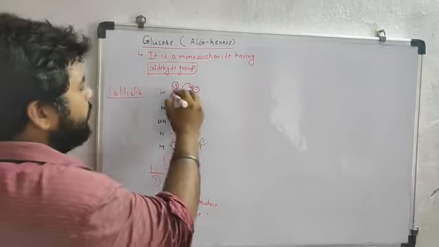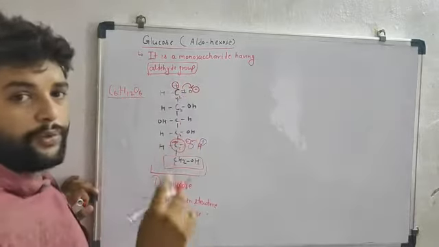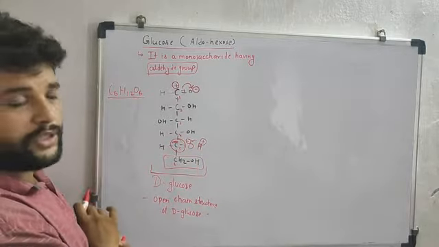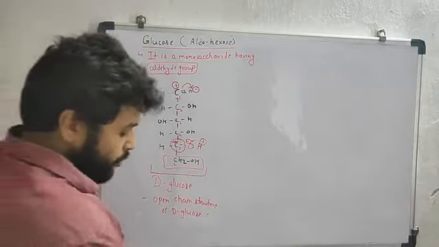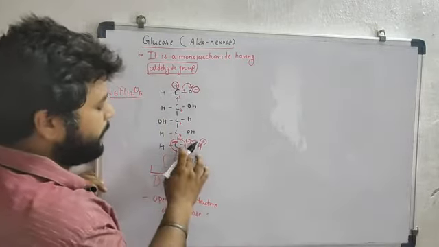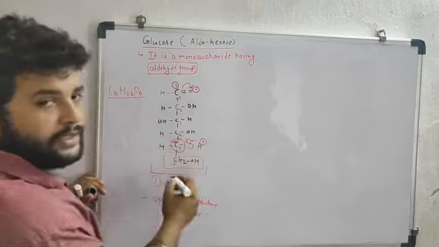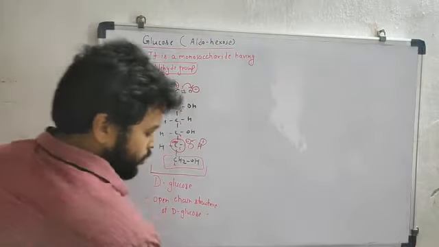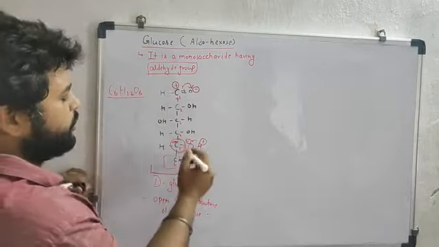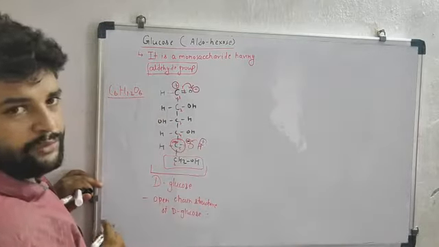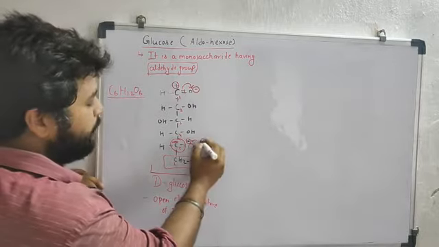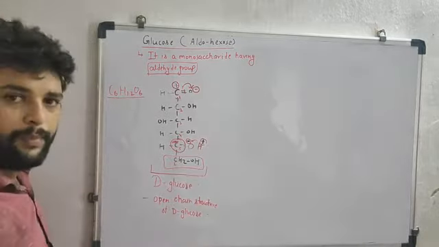You have to learn this. Whenever you want to draw the closed structure, you have to take the first carbon and the fifth carbon. On the fifth carbon, OH is most electronegative and H is less electronegative, so OH will take the electrons. A minus charge will be developed on O, and on H a positive charge will be developed.